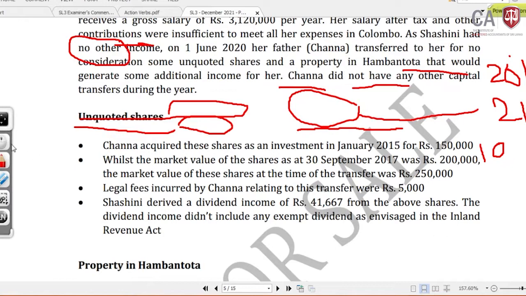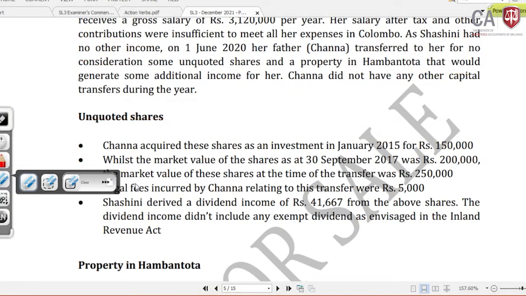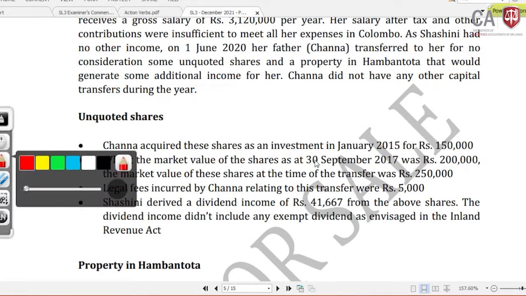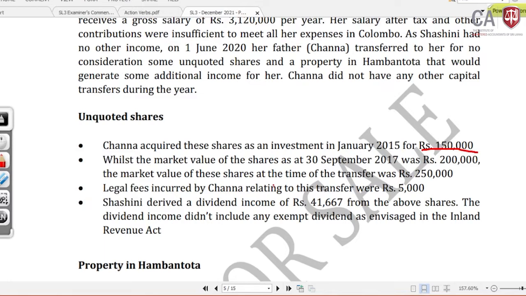Mr. Channa acquired these shares as an investment in January 2015. Now it's a long time. From January 2015, with the year of assessment 2021, it's nearly 6 years that Mr. Channa has held these shares, where the cost is rupees 150,000. Whilst the market value of the shares as at 30th September 2017 was rupees 200,000, the market value of these shares at the time of transfer was rupees 250,000.